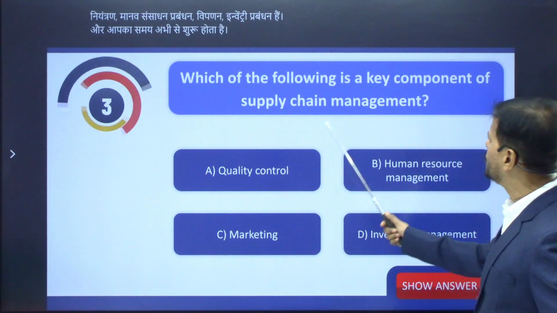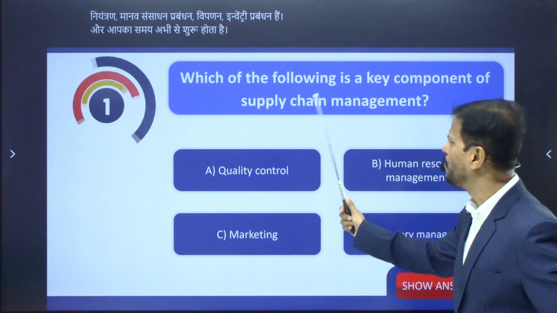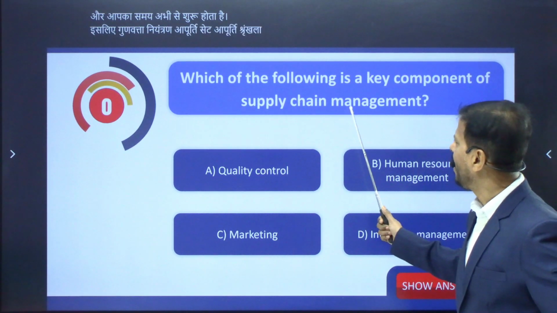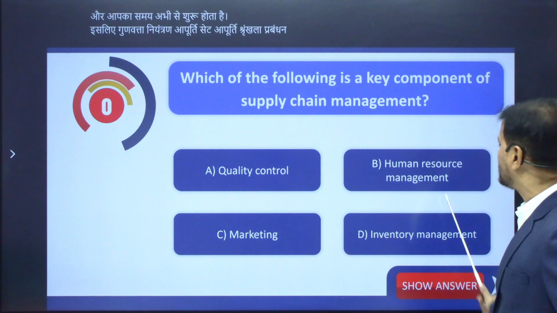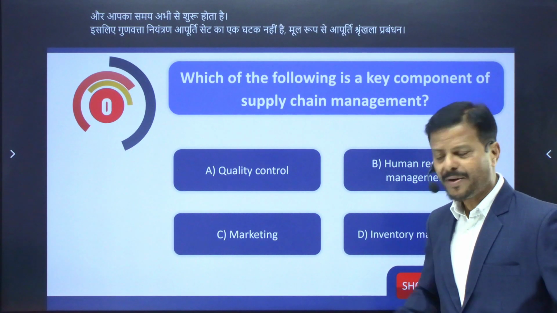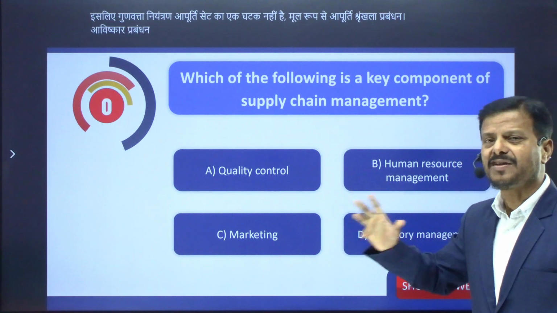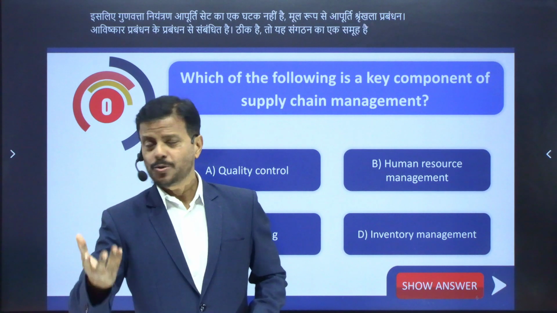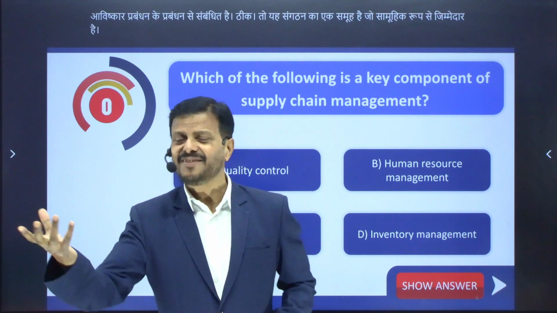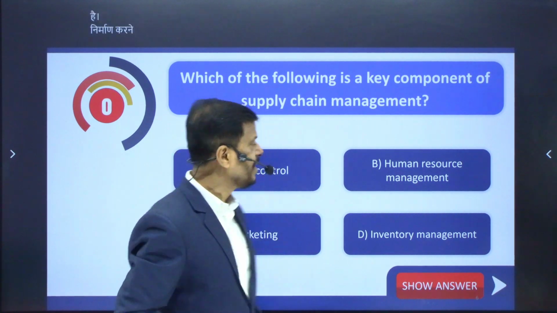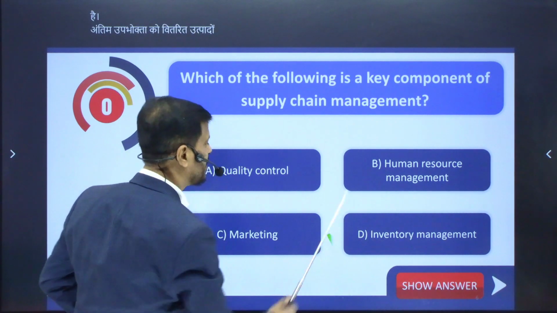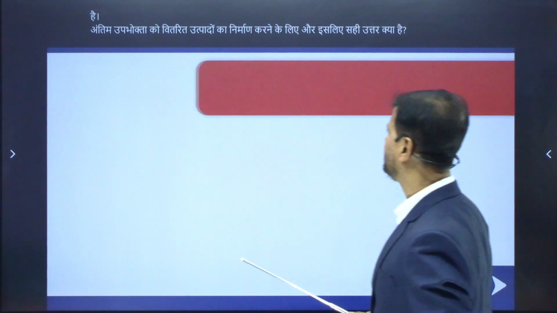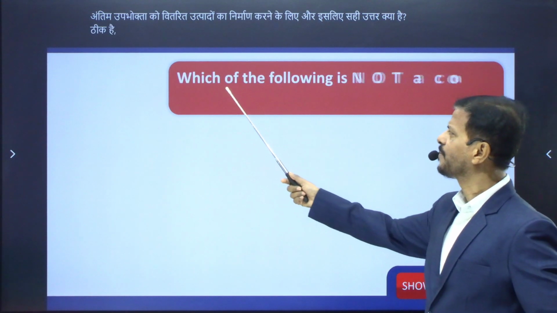So, quality control is not a component of the supply chain. Supply chain management basically deals with the management of inventory. It is the group of organizations who are collectively responsible to design, manufacture, and deliver products to the final consumer. And therefore, the correct answer is what? Inventory management.